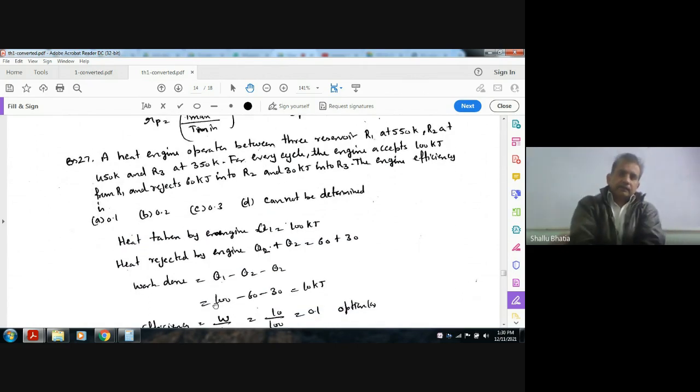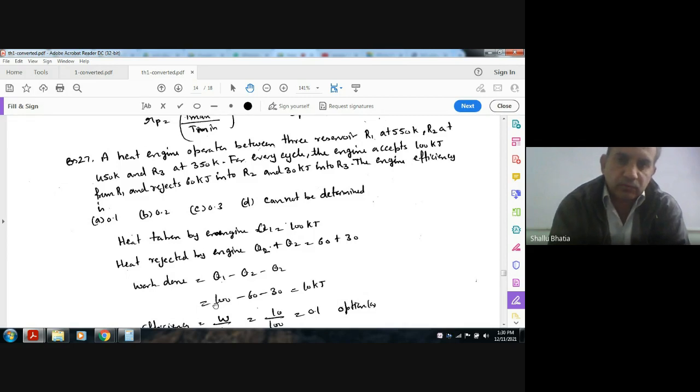A heat engine operates between three reservoirs: R1 at 550 Kelvin, R2 at 450 Kelvin, R3 at 350 Kelvin. For every cycle, the engine accepts 100 kilojoules from R1 and rejects 60 kilojoules into R2 and 30 kilojoules into R3.